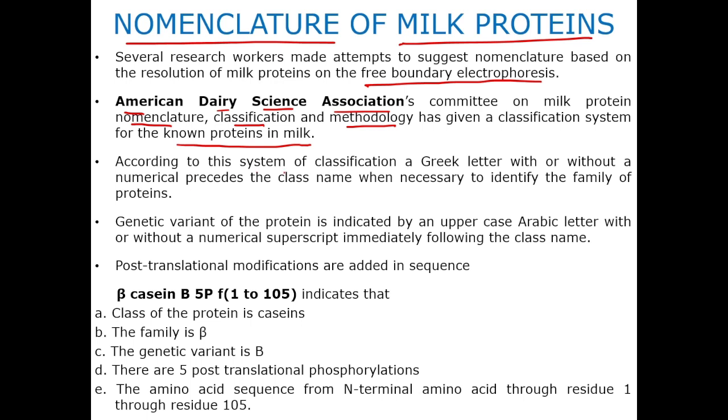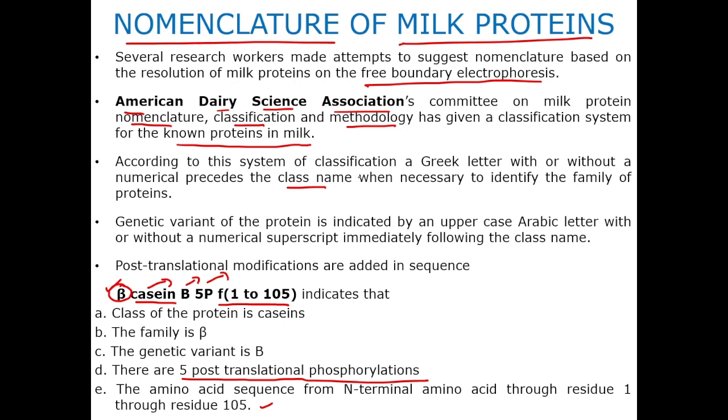Now, according to this system of classification, a Greek letter with or without a numerical precedes the class name. If this is an example of a protein, casein is the class name, beta is the family name, B is the genetic variant, P is the 5 post-translational phosphorylations, and fragment 1-105 means it has the N-terminal amino acid starting through residue 1 through residue 105.